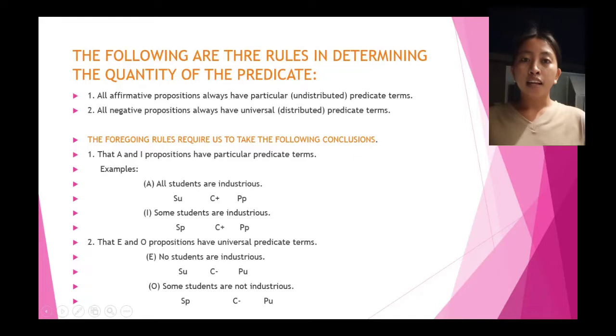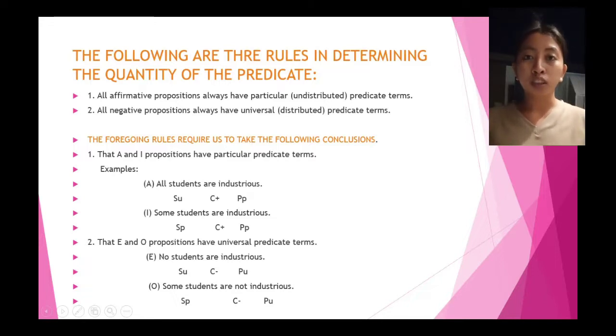So naasad tayo gitawag nga copulas. Ang words ani kay are and are not. Kay ang copulas mao na ang nagakonect sa subject ug predicate, same root as copulate. So wala sad siya lain magamit nga words as copulas. Examples: A, all students are industrious. So ang students is subject, are is copula, and industrious is predicate.